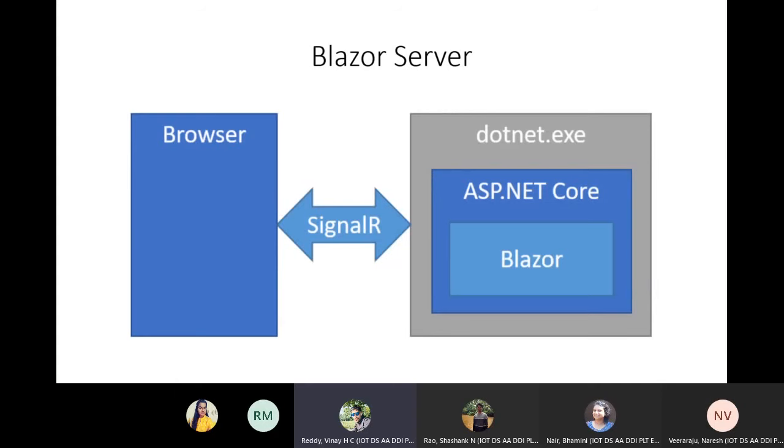Now the browser needs to interact with the server, so it runs through SignalR. SignalR is a kind of communication happening from the web server to Blazor. It uses WebSockets, which is a newer technology that is built into the browsers.